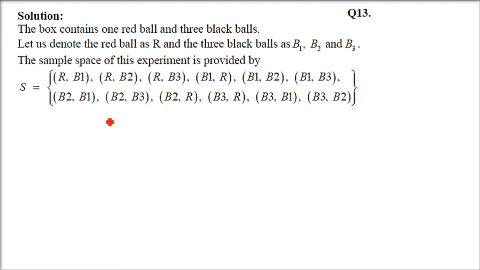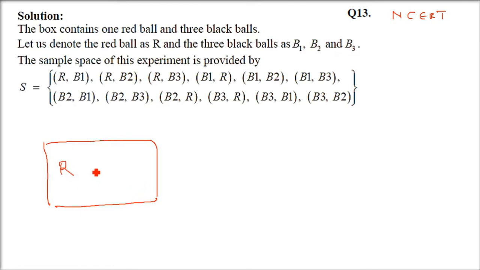Question number 13. This is an NCERT question. Now the question is saying a box contains 1 red and 3 black balls. 2 balls are drawn at random in succession without replacement. Write the sample space for this experiment. So you have a box. Here you have 1 red and 3 black balls.